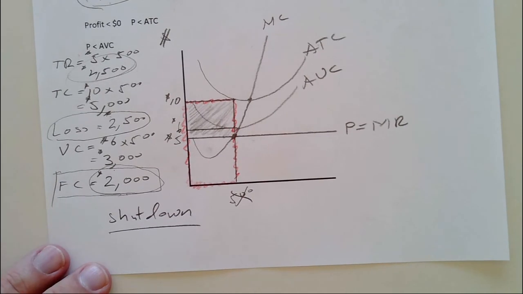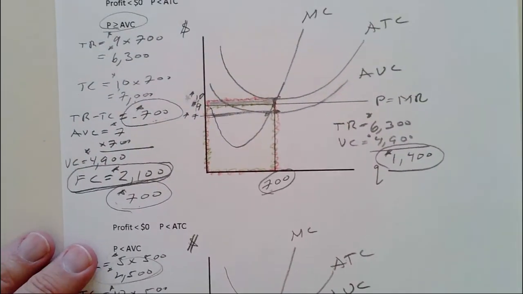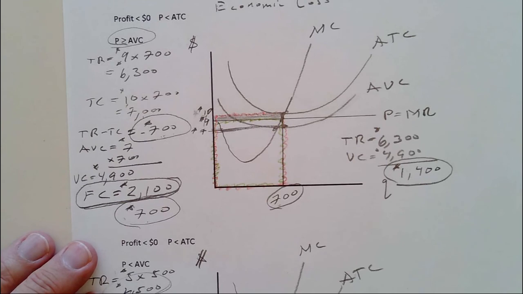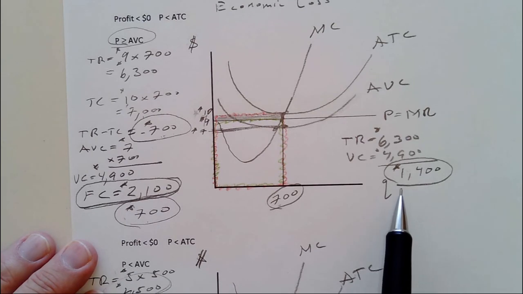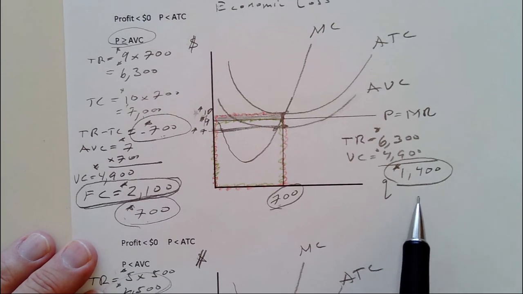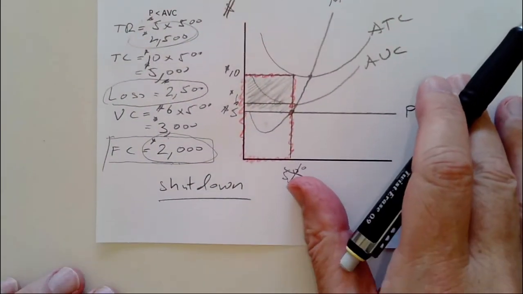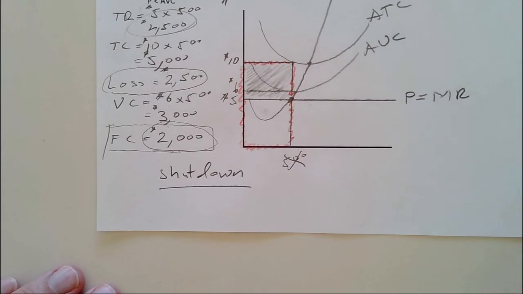Up here, it wasn't so dire. We can get some of our money back. By producing, it was actually good. We paid our workers, got some money back from our initial fixed cost. So we didn't get it all back, but I got most of it back. And I'd rather get most of it back than none of it back. Down here, things are so much worse that we lose even more money by producing. So in the short run, it's different.